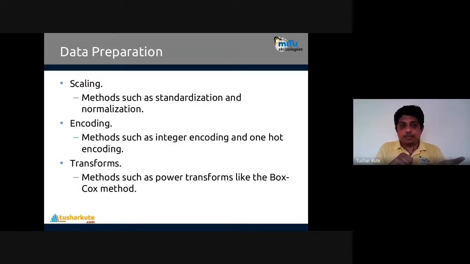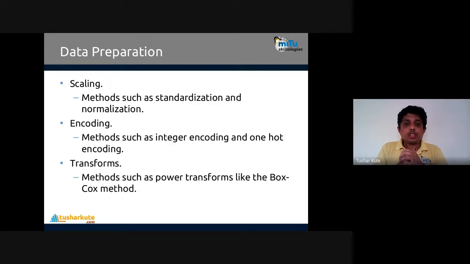Feature scaling basically has two methods, standardization and normalization, which we apply to scale the data. In normalization, we scale down the data to a 0 to 1 range, and in standardization, we use the z-score method of statistics, by which you keep the standard deviation of the data set common, equal to 1. Encoding: one hot encoding and label encoding are there, by which string data is converted into number format. If you have string data, statistical methods will not work on it, so we convert it into number format.